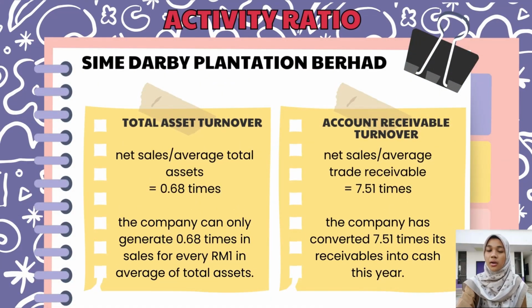To calculate the total asset turnover, we use the formula net sales divided by average total assets and we got 0.68 times. This means that the company can only generate 0.68 ringgit in sales for every 1 ringgit Malaysia in average total assets. Next, to calculate account receivable turnover, we use the formula net sales divided by average trade receivable and we got 7.51 times. This means that the company has converted its receivable into cash 7.51 times this year.